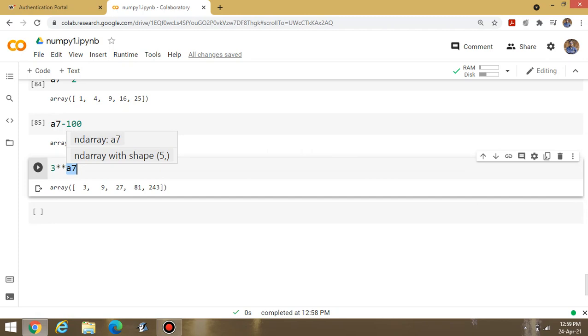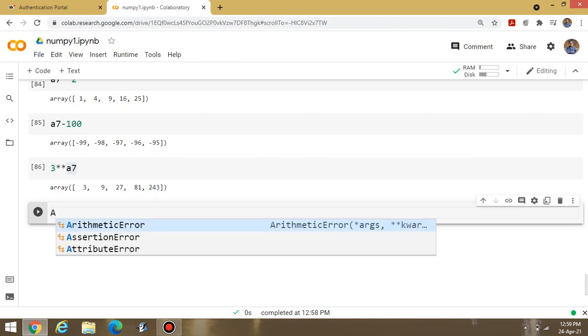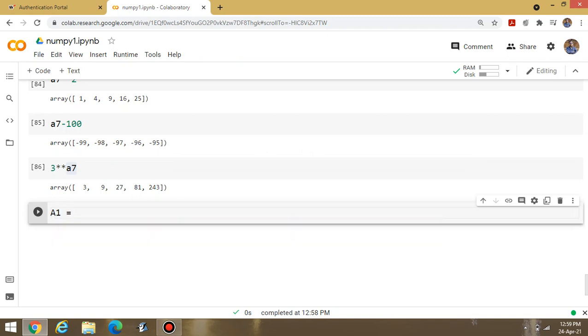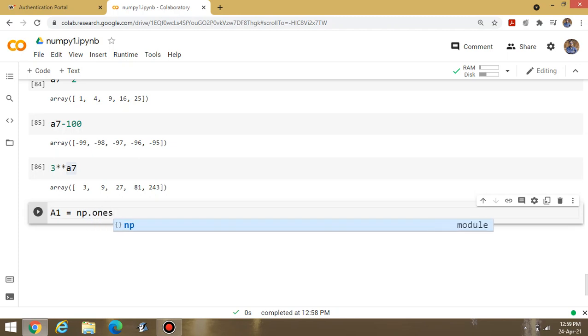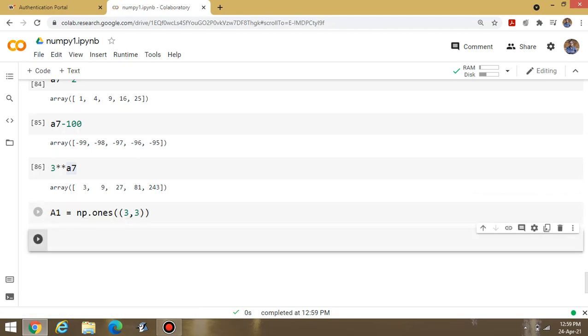One more topic is pending. Suppose I am designing a matrix. Let the matrix A1 be equal to np.ones, of order 3 by 3. This one is the matrix.